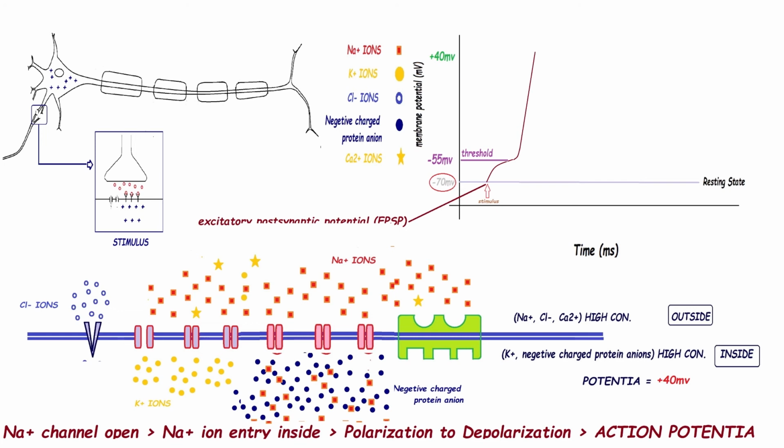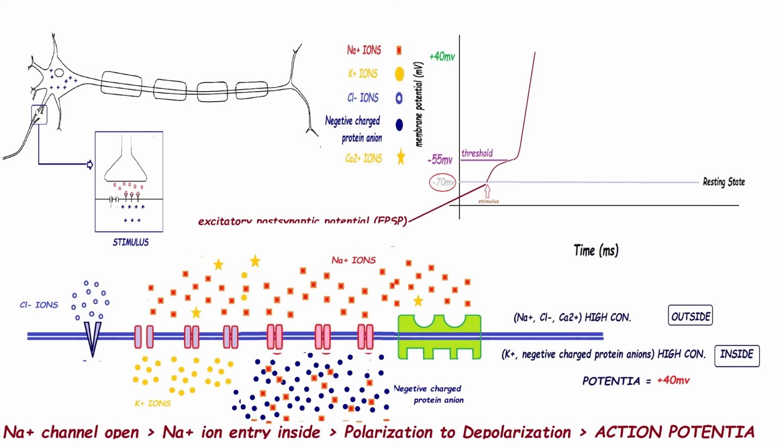If the stimulation is strong enough to depolarize the neuron, then that stimulation potential is called excitatory postsynaptic potential or EPSP. Or if that stimulation can't produce threshold, then that stimulation is called IPSP or inhibitory postsynaptic potential.